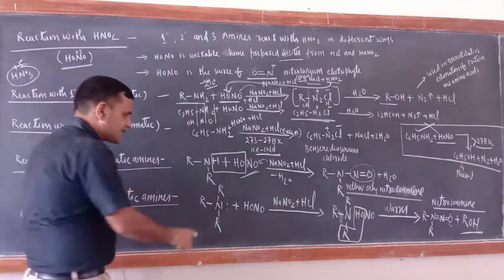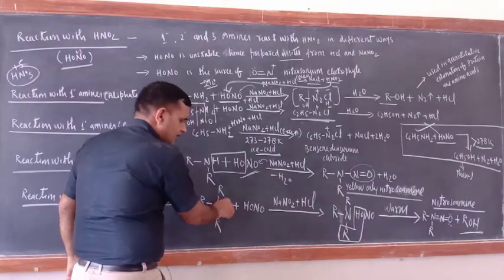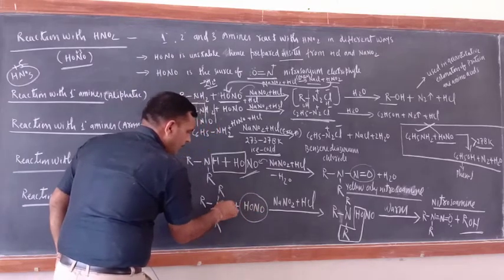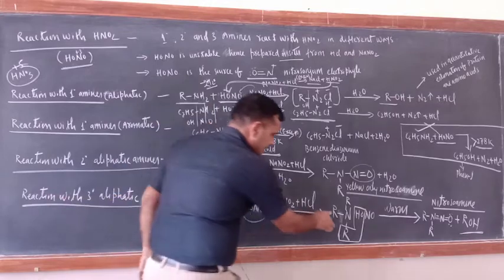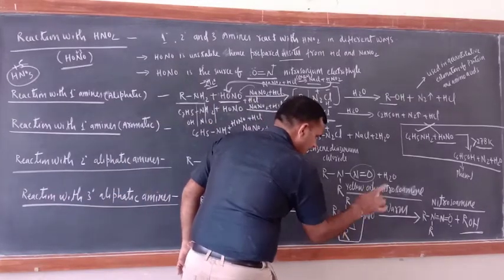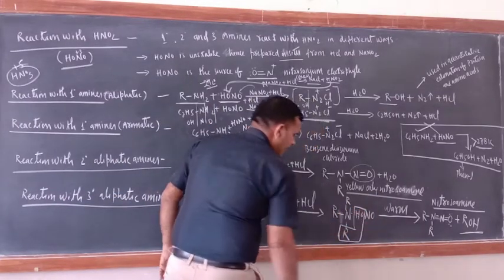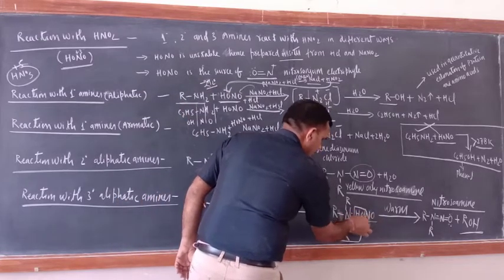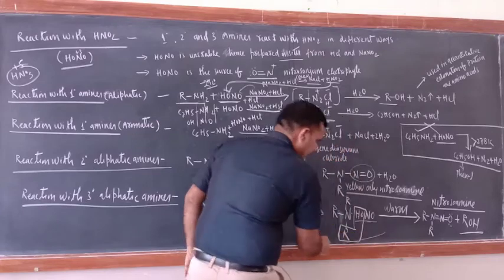For 3 degree amines, just see, replaceable hydrogen is not there, so the entire HONO will be bonded with the nitrogen atom. Just see, R3N·HONO. This entire molecule gets added here.